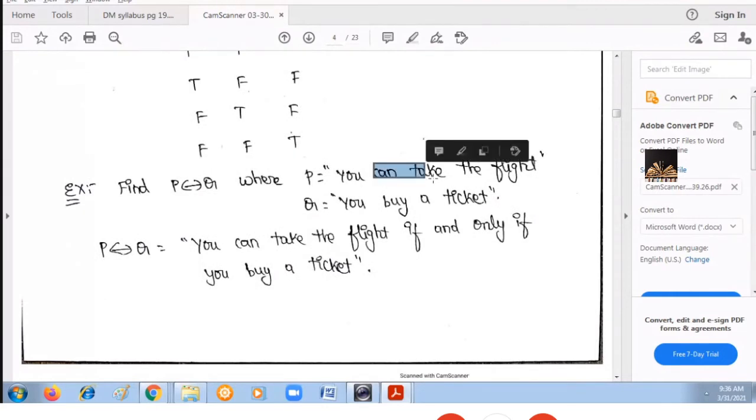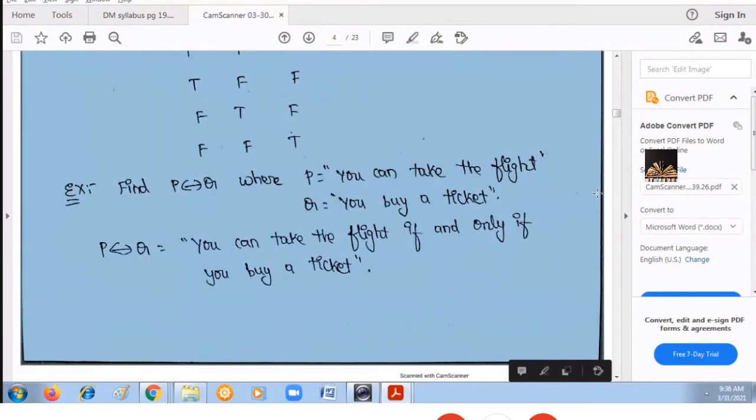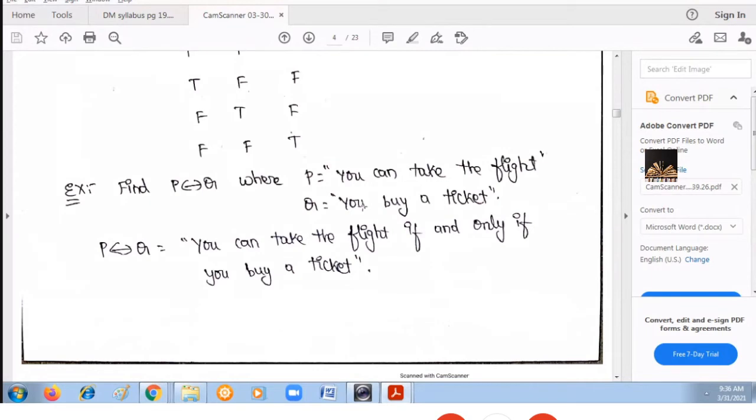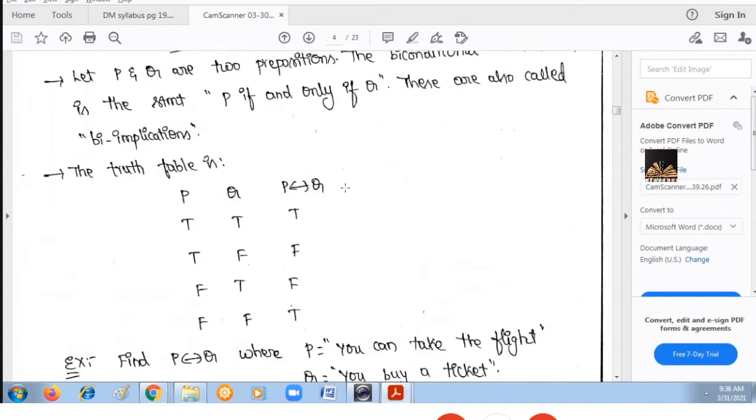The two propositional statements are, first statement: you can take the flight. Second statement: you buy a ticket. Then how to get the compound statement? If and only if is to be used. How will you write it?